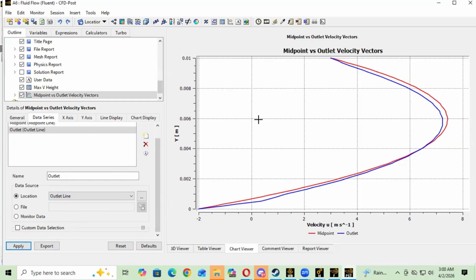All right. So as you can see in this example, the max velocity is not at the outlet, which can be a misconception. And as you can see, the midpoint velocity is higher than the outlet velocity, but the midpoint velocity is not the maximum velocity.